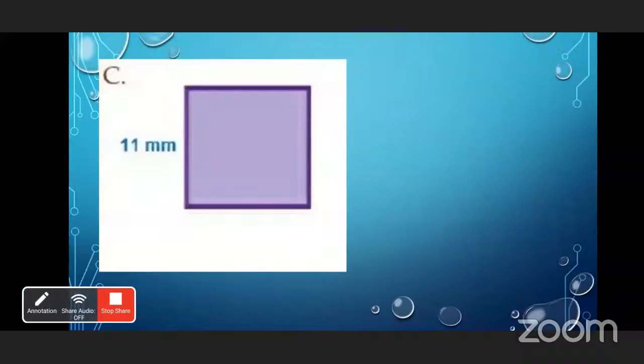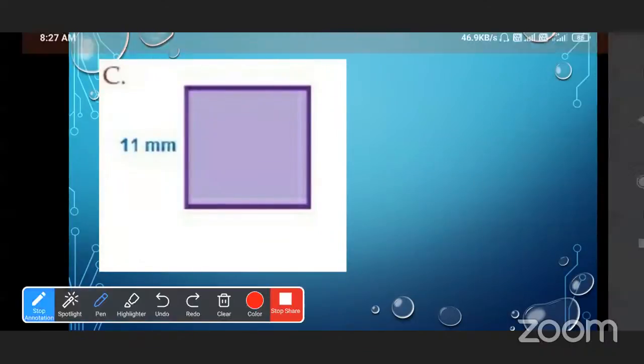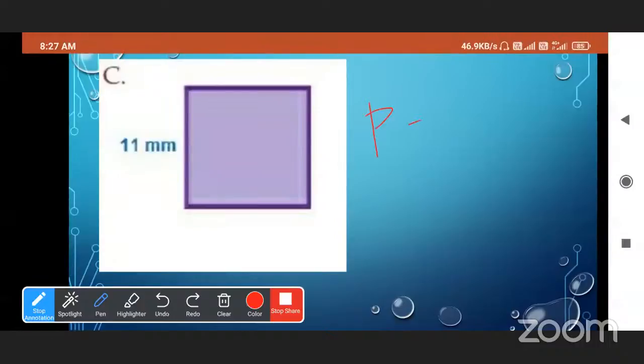Now here the length of the side of the square is 11 millimeter. 44, very good. So P is equal to 4 multiplied by the side 11. 11 fours are 44. 44 millimeter. Very good.